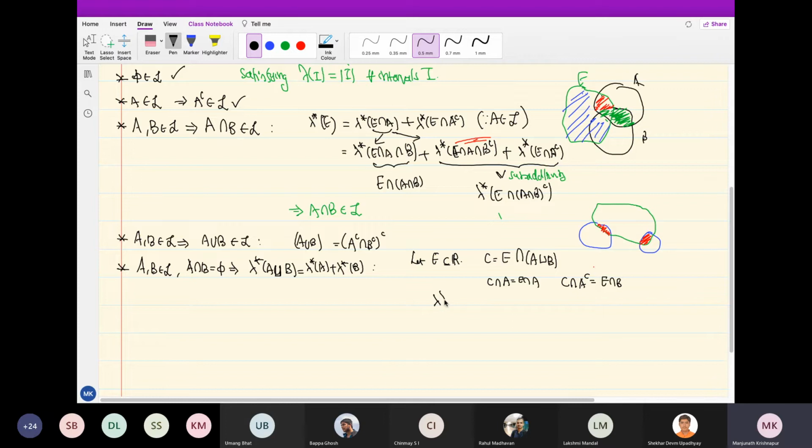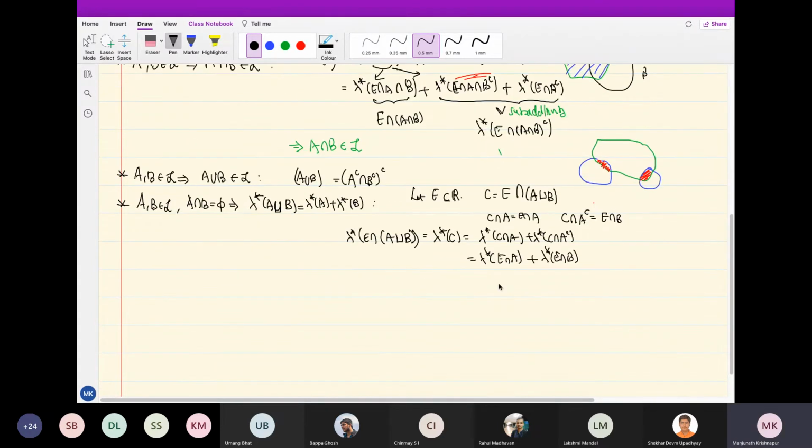So therefore, by the measurability of A, lambda star C is lambda star of C intersection A plus lambda star of C intersection A complement, which is lambda star of E intersection A plus lambda star of E intersection B. And this C is just E intersection with A disjoint union B. Okay, so this is true for any E, in fact.